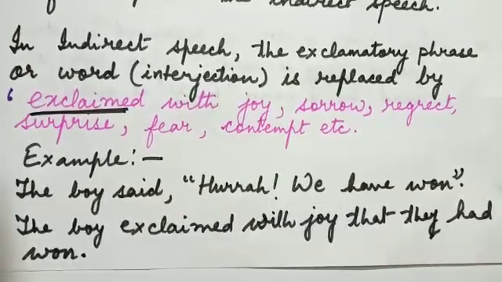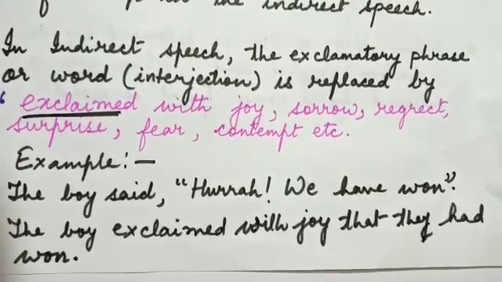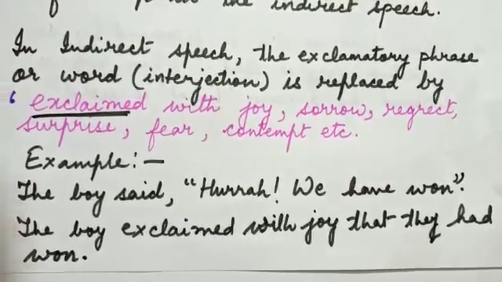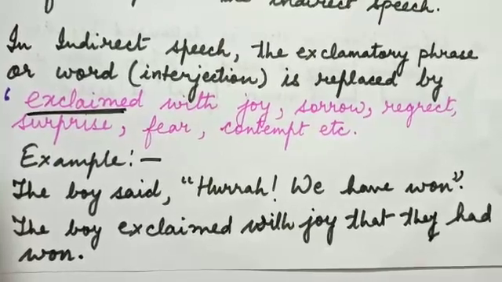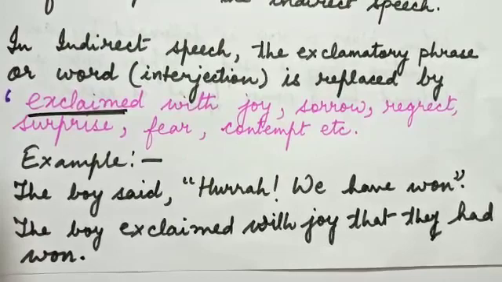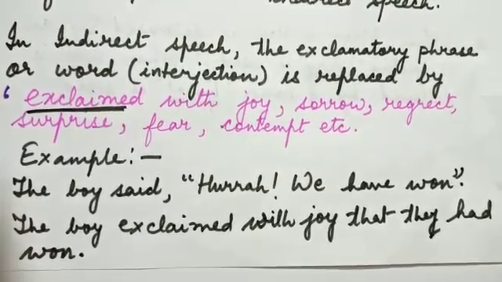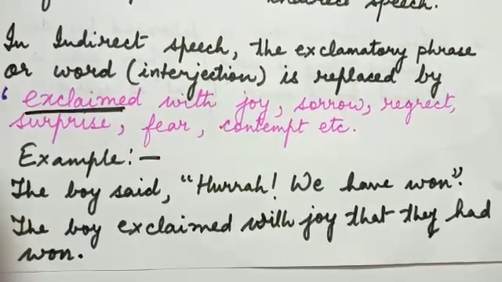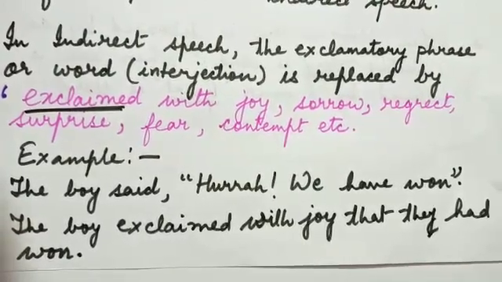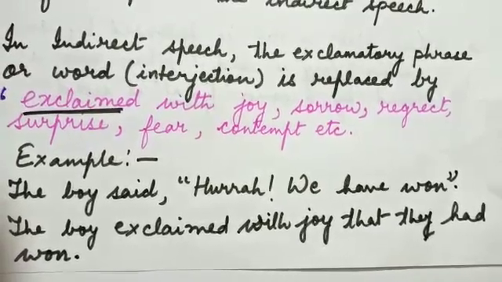Let us take an example of an exclamatory sentence. The boy said, "Hurrah, we have won the match." When we transform this sentence into indirect speech, the answer will be, the boy exclaimed with joy that they had won.